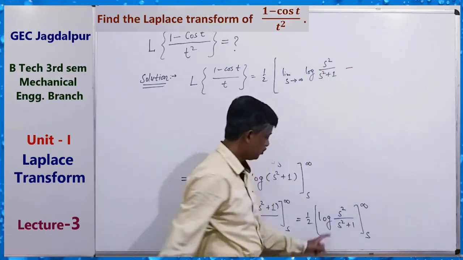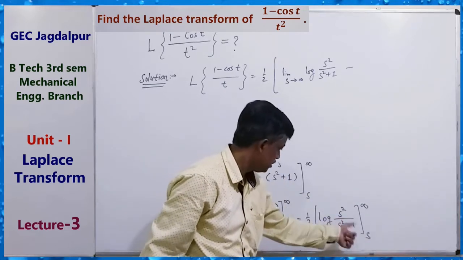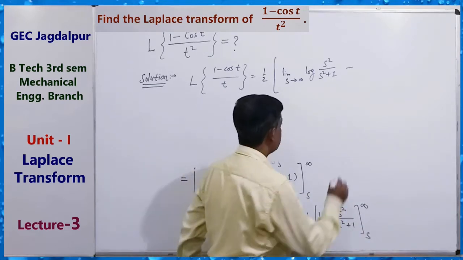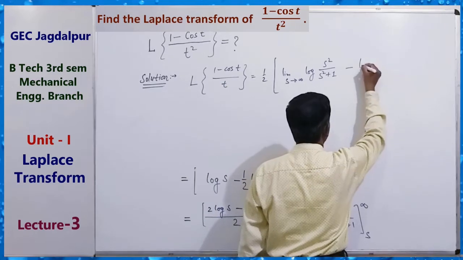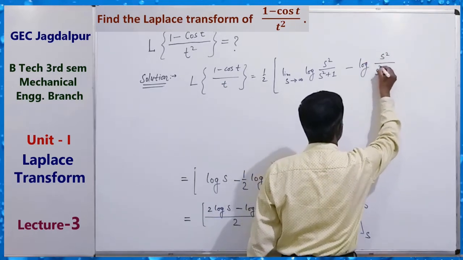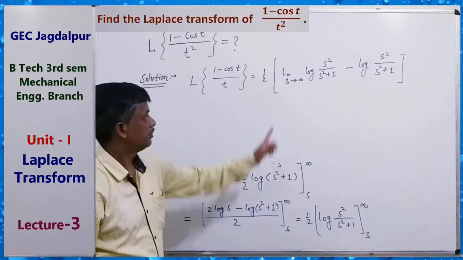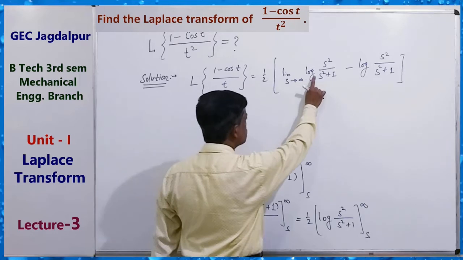First you have to put s tending to infinity, minus, in place of s, so minus log of s square upon s square plus 1. Okay, clear? Now its value will be what?